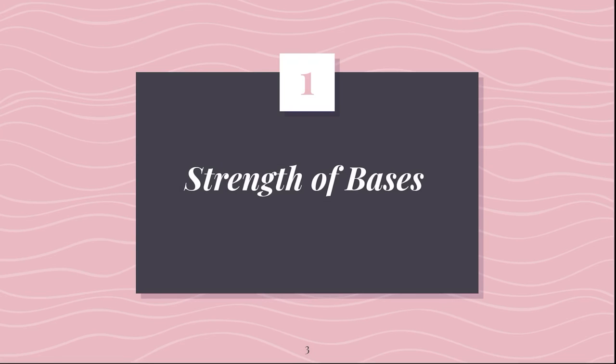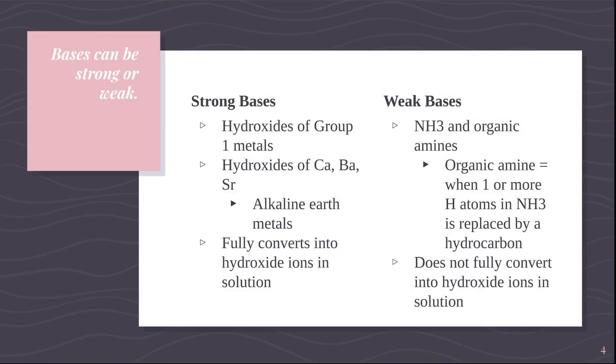Strength of bases. Bases can be strong or weak just like acids. For a strong base, you're going to have the hydroxides of group 1 metals and of calcium, barium, and strontium. Basically, strong bases are the hydroxides of alkaline earth metals and alkali metals, so group 1 and 2. For a strong base, you're going to fully convert into hydroxide ions in solution, so you're going to have a unidirectional arrow for these reactions.